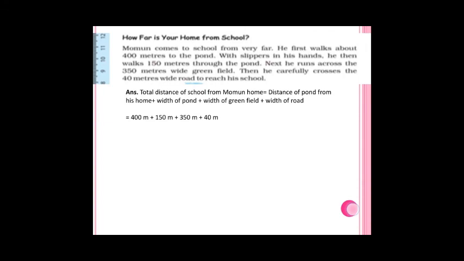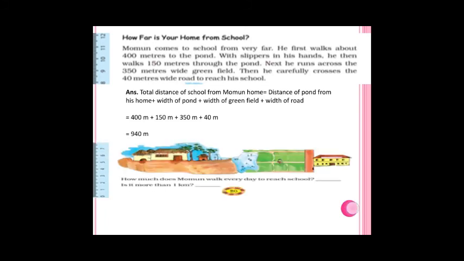That is 150 meters. Next he runs across the 350 meters, that is the width of the green field. Again the 40 meters wide road you have to cross. All you have to add. Then the total distance is 940 meters.